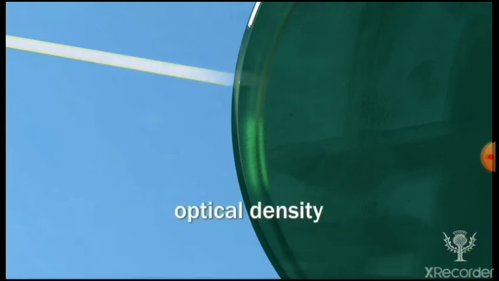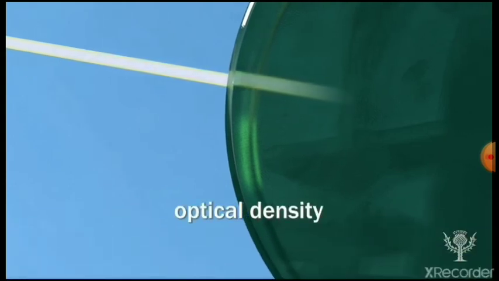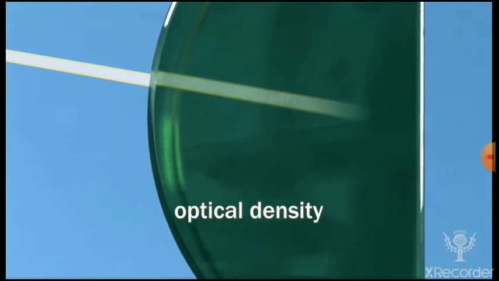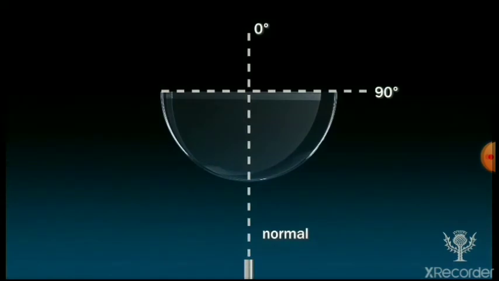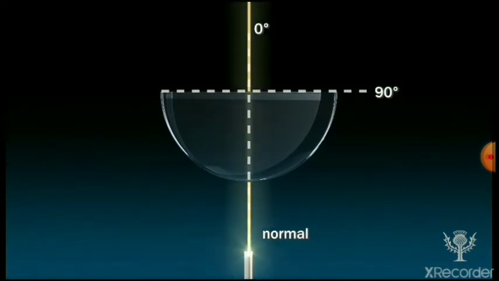Here you can see an incident ray coming from an optically rarer medium to a denser medium. What will happen? It will change its path. But what will happen when it again comes into the rarer medium? Yes, it will change its path and bend away from the normal, as you can see. Here the incident light is moving further from the normal.